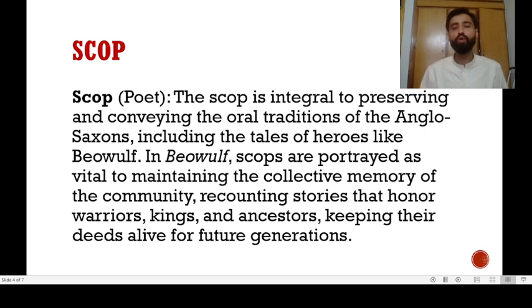In Beowulf, scops are portrayed as vital to maintaining the collective memory of the community, recounting stories that honor warriors, kings, and ancestors, keeping their deeds alive for future generations.